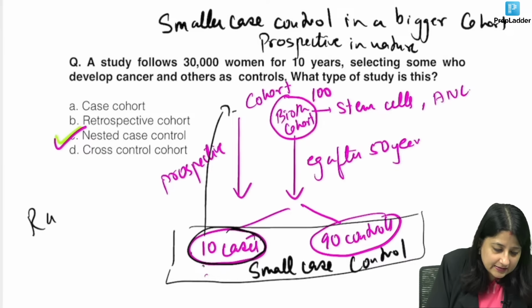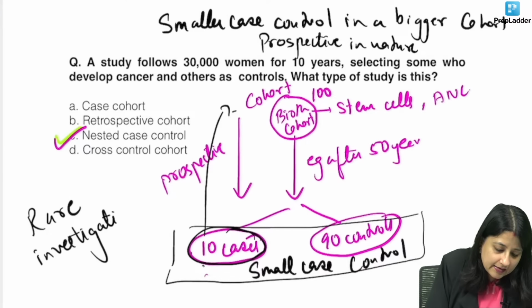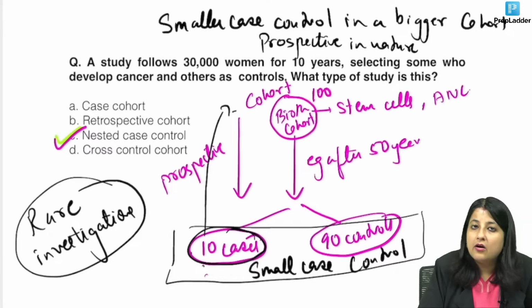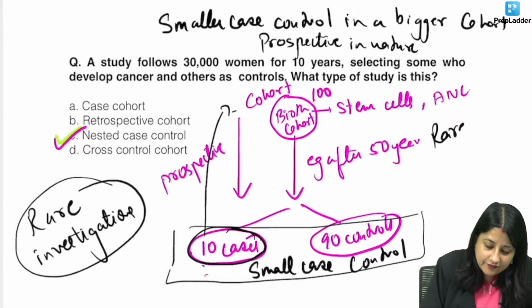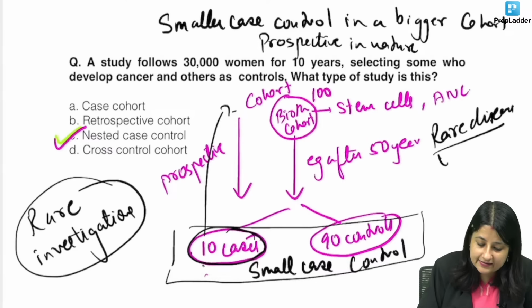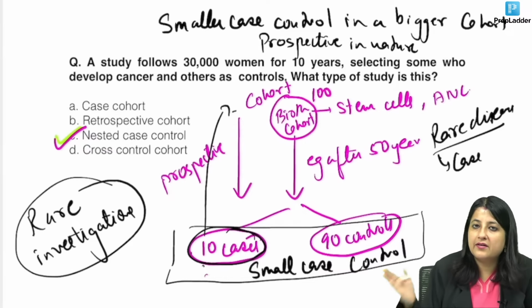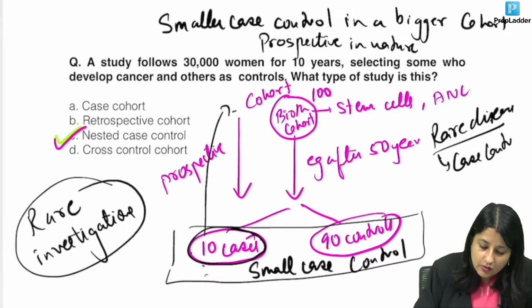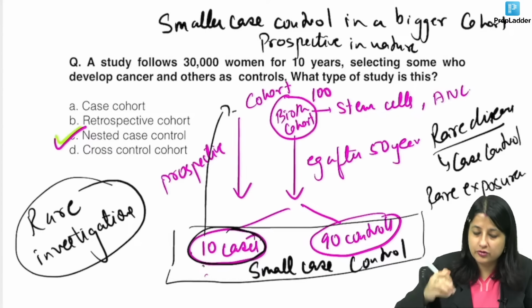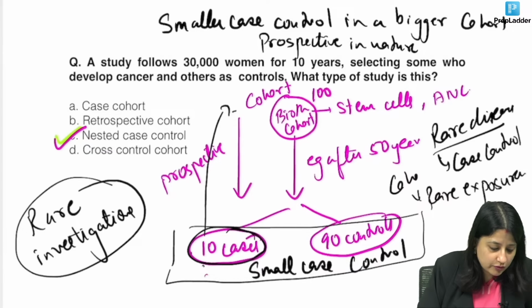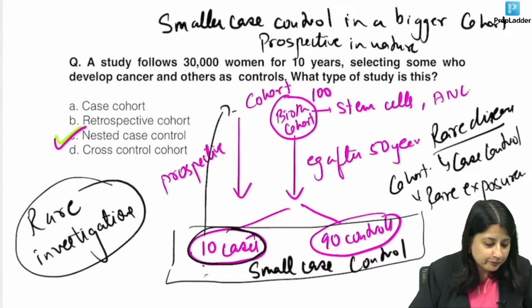And nested case control, everybody, is good for which investigation? Rare diseases. If you talk about rare diseases, what is your study of choice? You will proceed from effect to cause. Case control. What is the choice for rare exposure, like occupational exposures, where you will compare exposed and non-exposed? So for rare exposure, what is the choice? It is cohort.